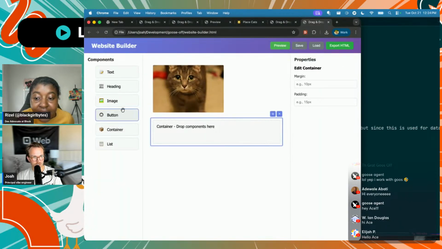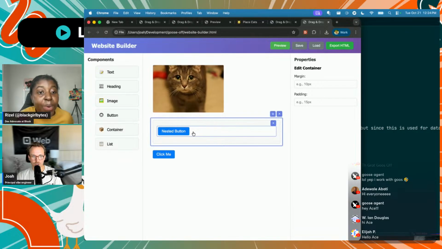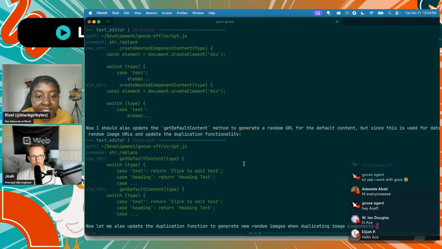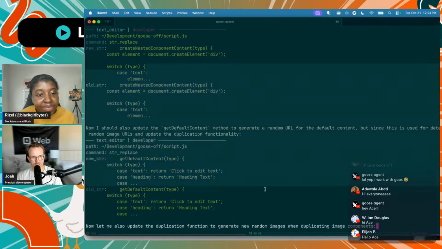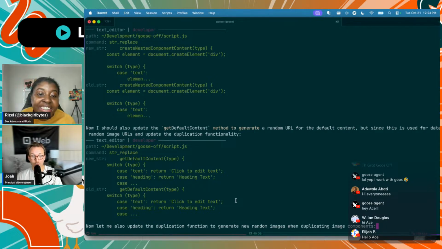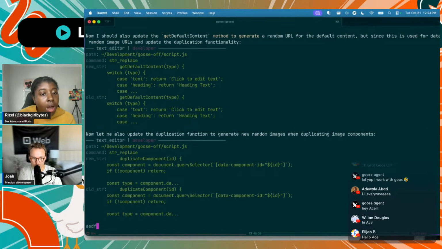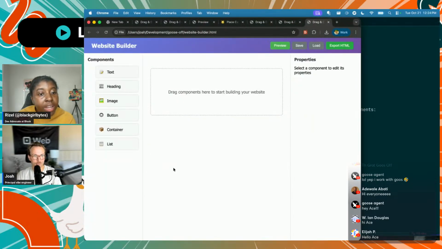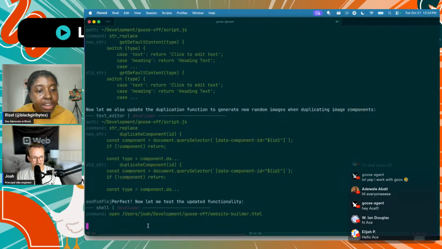I also got containers working as expected. You were talking about message queuing with Joe, and one of my disappointments with the CLI is that it isn't clear how to use message queuing here. But you can do it while Goose is working. If you just start typing in your prompt, it'll bring that up as your next prompt whenever it's done. What? I didn't know that. It is. So it's about to be done, and it might show that.